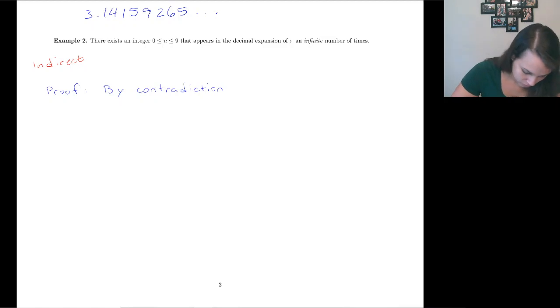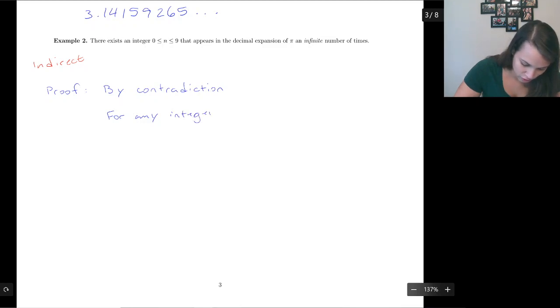So any integer n between 0 and 9 appears finitely many times.